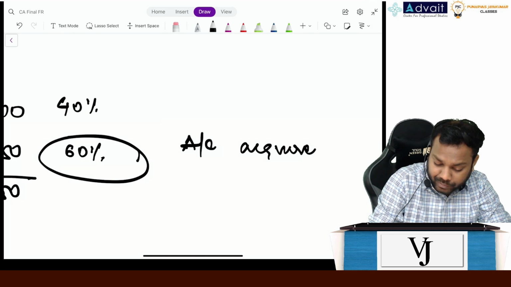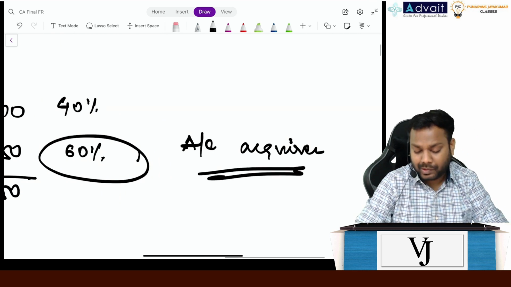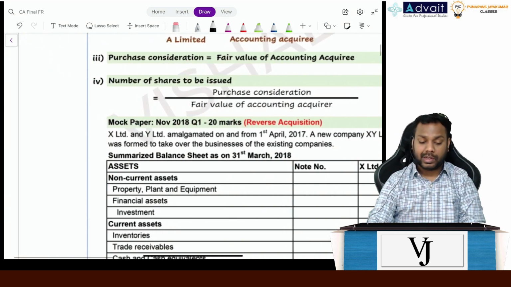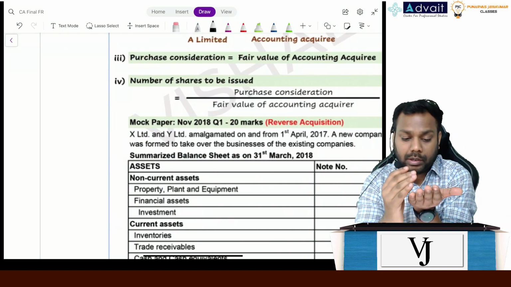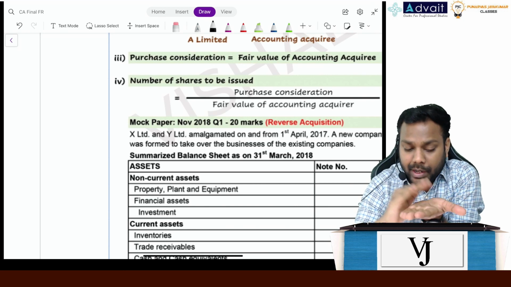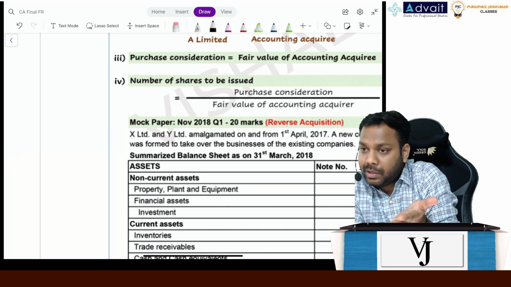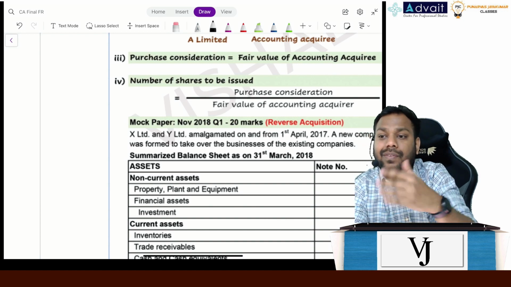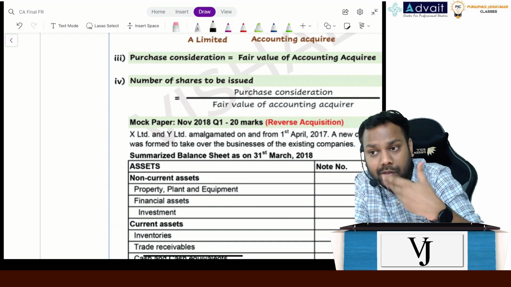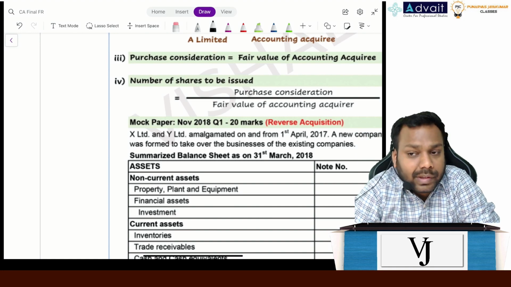Is that clear, everyone? So understand what happens here in the case of reverse acquisition. Though in the legal form a company is acquiring another company, in the verge to acquire that company, the acquirer company itself gets sold. And this process is called reverse acquisition.